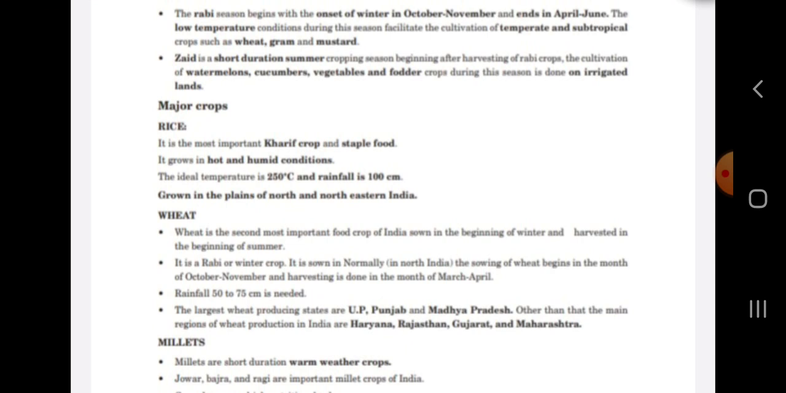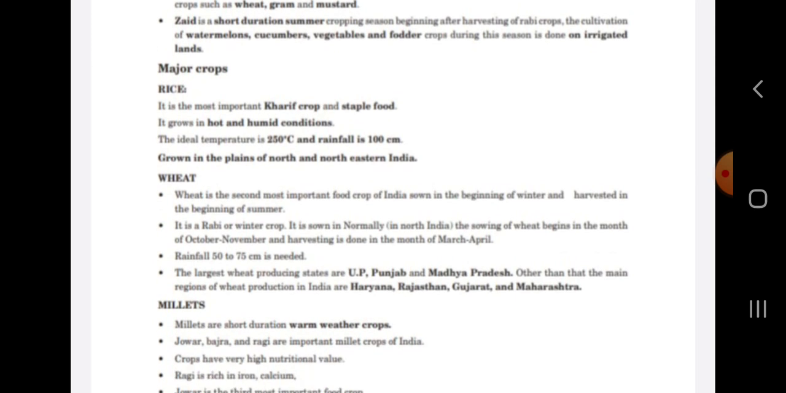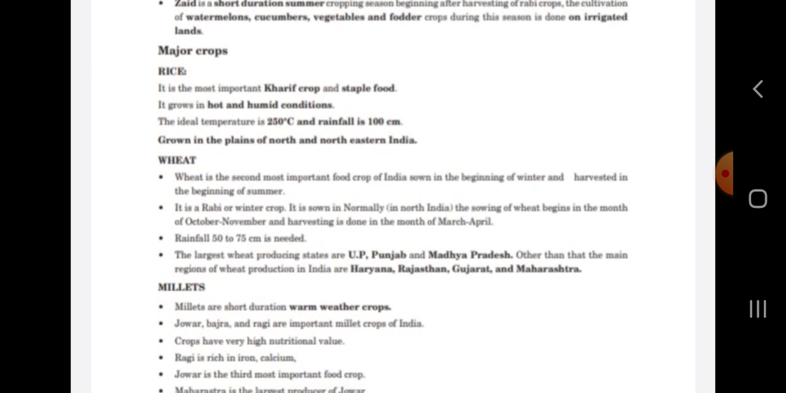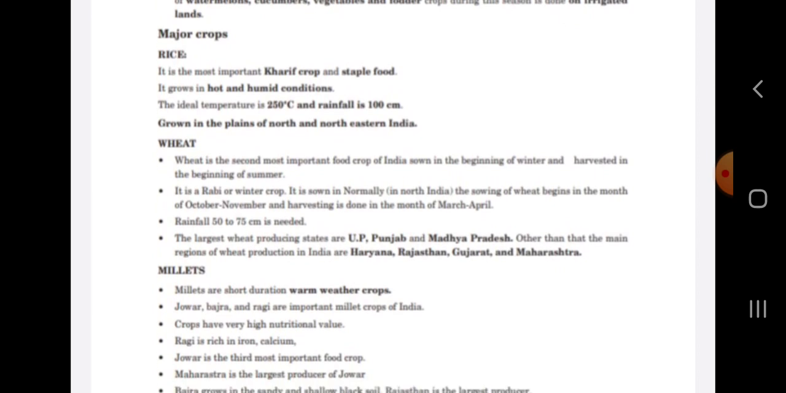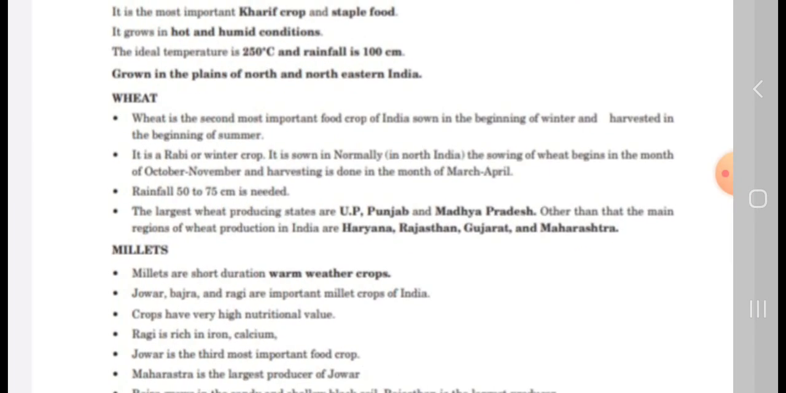Rice is the most important Kharif crop and staple food. It is grown in hot and humid conditions, and the ideal temperature is 25 degrees Celsius, and around 100 centimeters of rainfall should occur in that place. It is grown in north and northeastern India.